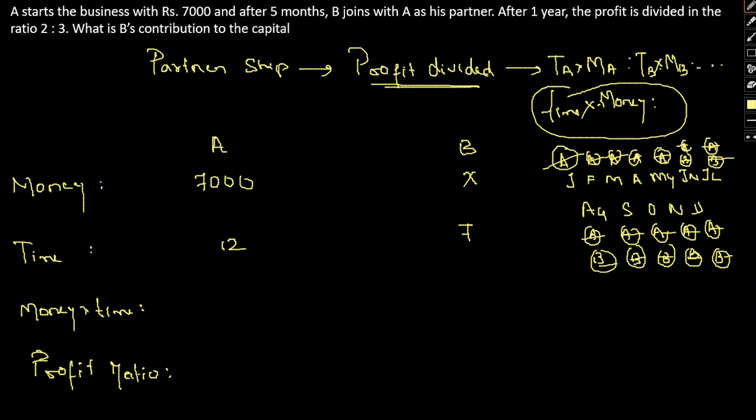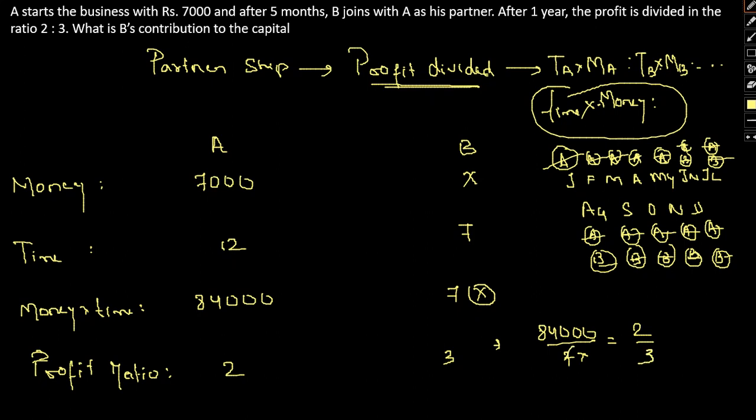Money into time. This will be 12 into 7, that is 84,000, and this will be 7x. And the final ratio will be 2:3. So now to find the value of x, we can simply do 84,000 by 7x equals 2 by 3.